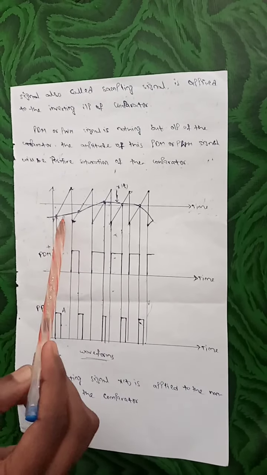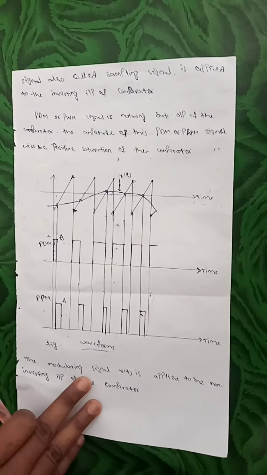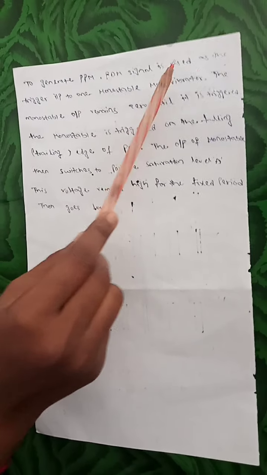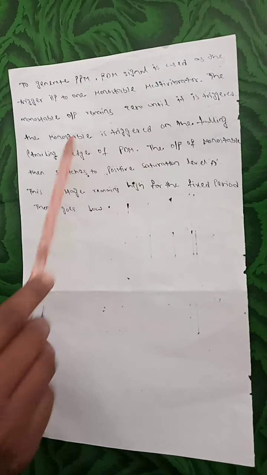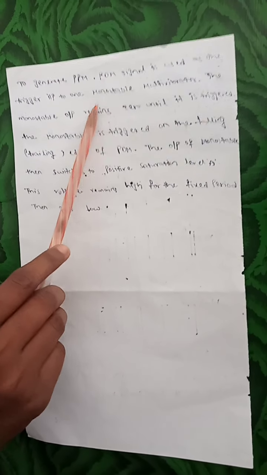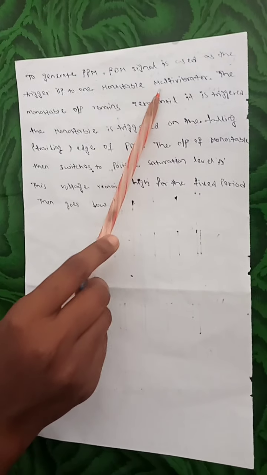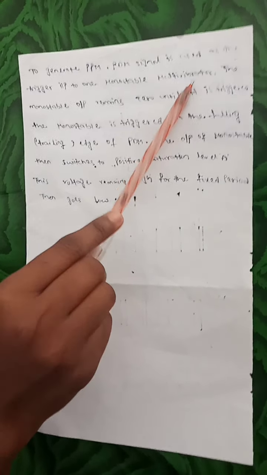This is the modulating signal x(t). This is the triangular waveform. To generate PPM, the PDM signal is used as the trigger input to one monostable multivibrator. Monostable means one is a stable state and another one is an unstable state. Multi means more number of, vibrator means oscillations.